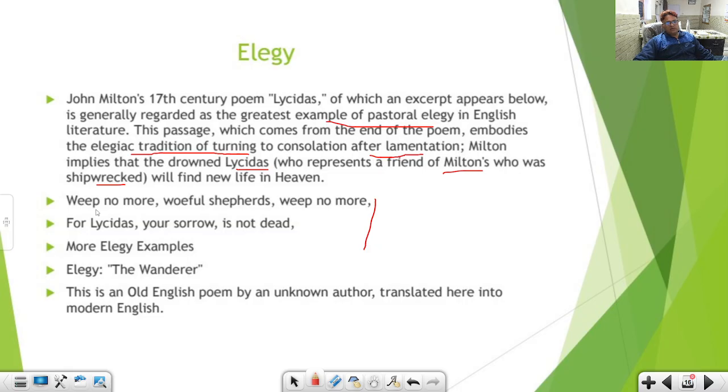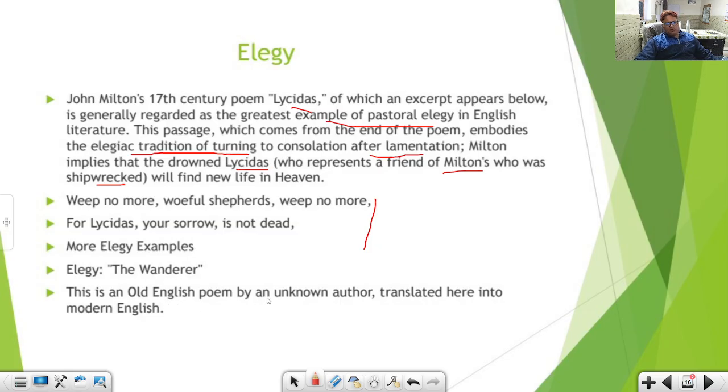So now see, what does the poet say about Lycidas? Weep no more, woeful shepherds, weep no more. For Lycidas, your sorrow, is not dead. Okay, a beautiful example from this elegy, Lycidas.